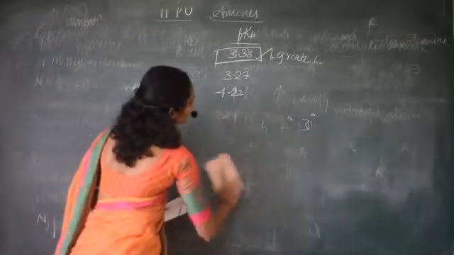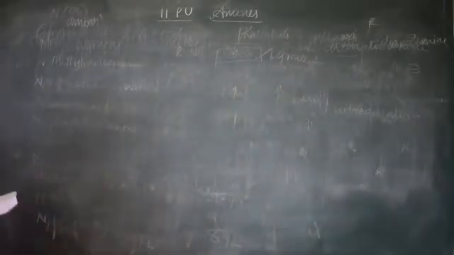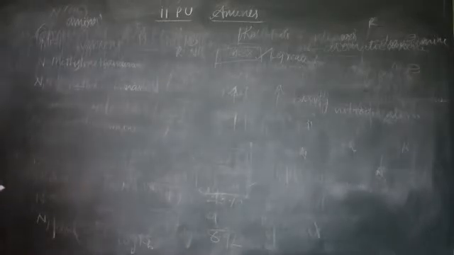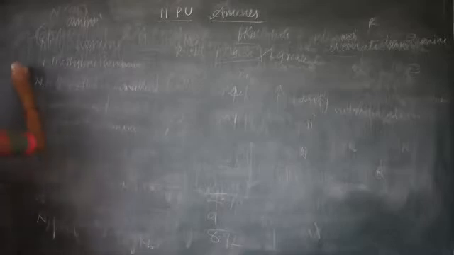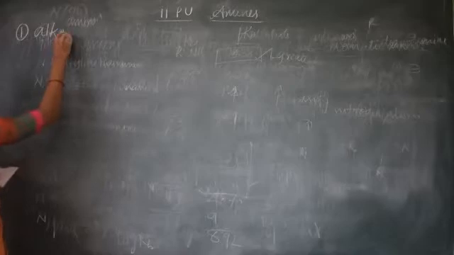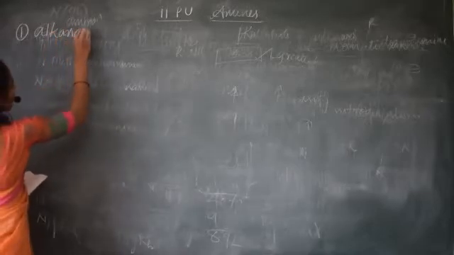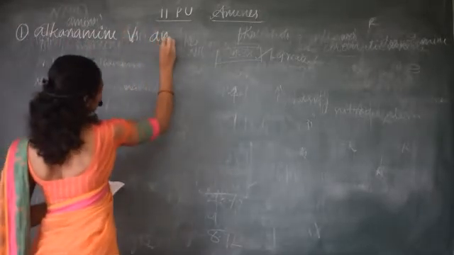So basicity depends upon the ease of formation of a cation, as I said. And this cation formation takes place by accepting protons. First one is basicity of alkanamines versus ammonia.